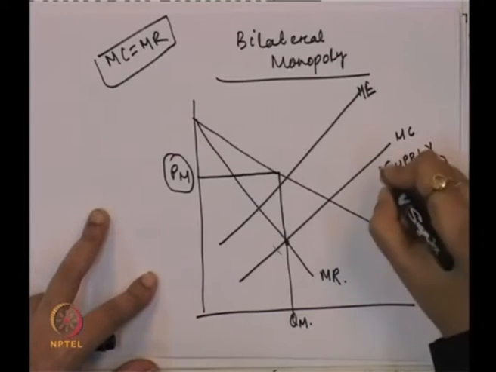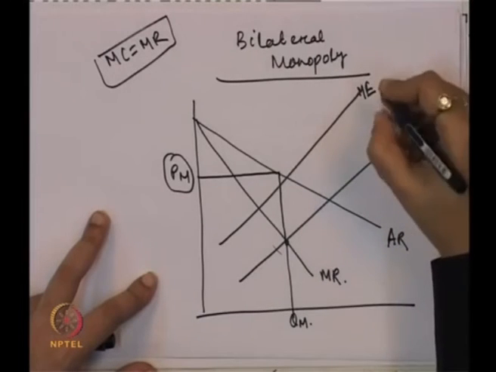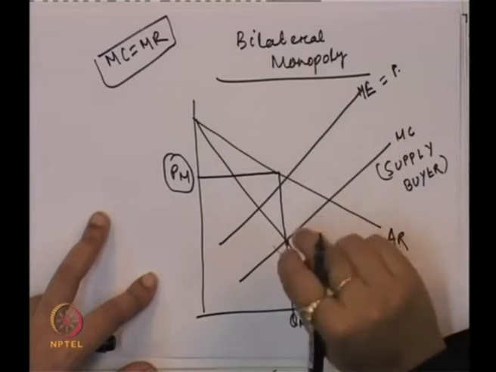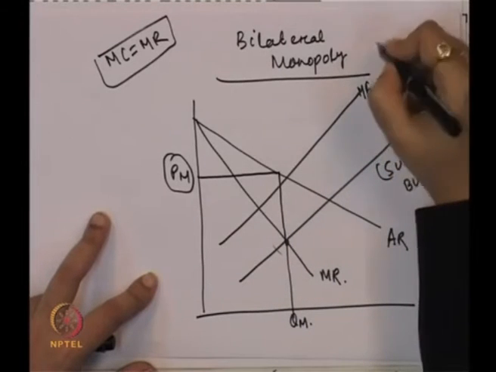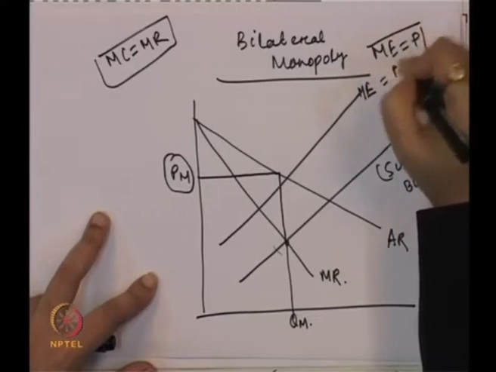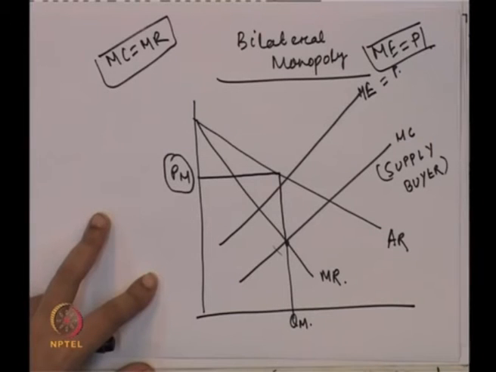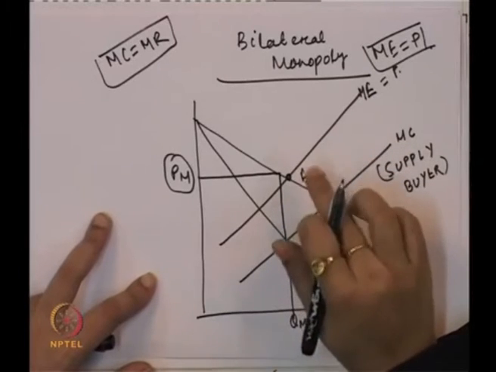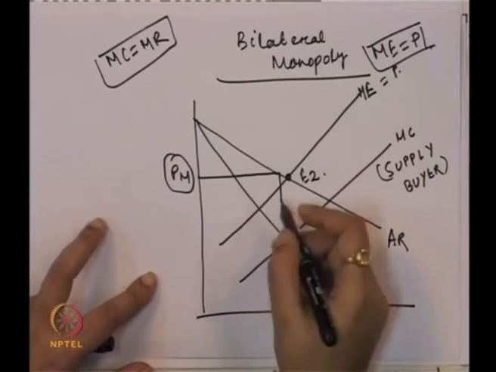This is the supply curve of the buyer, and the buyer will purchase additional Q to maximize profit till the time marginal expenditure is equal to P. So, the buyer will go on purchasing additional Q till ME is equal to P. The monopsonist equilibrium will be at point E2, the point where ME is equal to P.